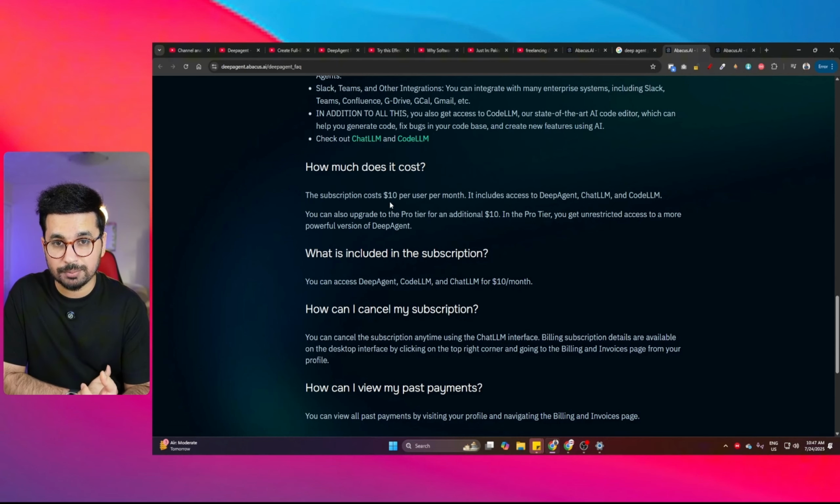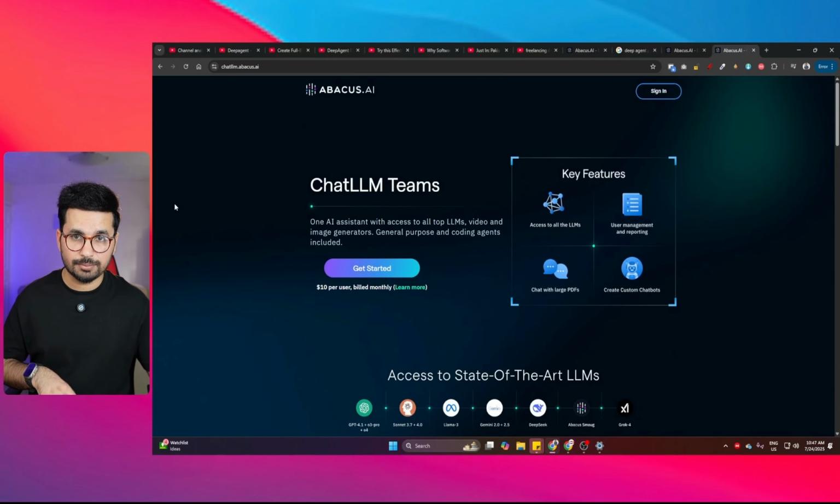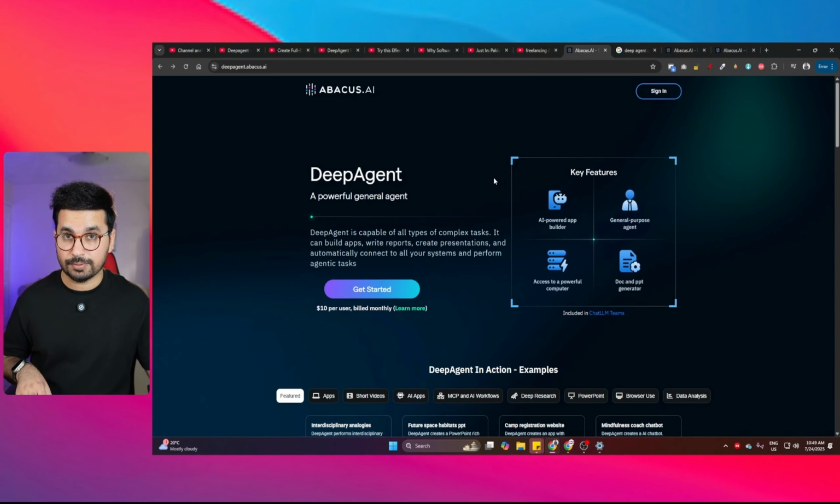One more thing that I should mention here is cost. The basic subscription that you can buy is $10 per month. This will be a subscription of ChatLLM, which is also a product of Abacus AI. In this $10 subscription, you can get 3 DeepAgent tasks. You can upgrade to the Pro tier as well for an additional $10, which will be a total of $20 per month, and on this Pro tier, you'll get 25 DeepAgent tasks.